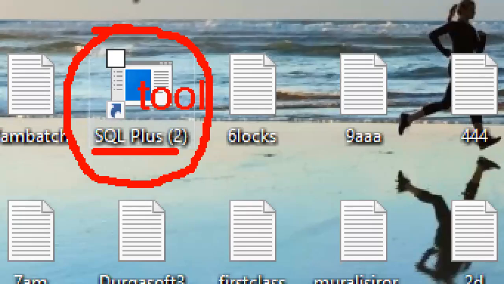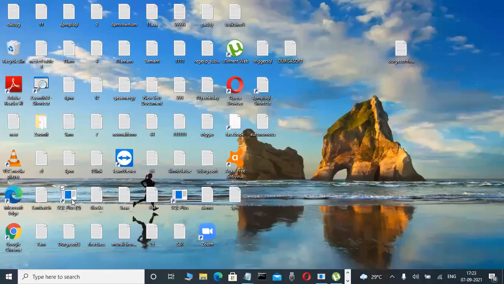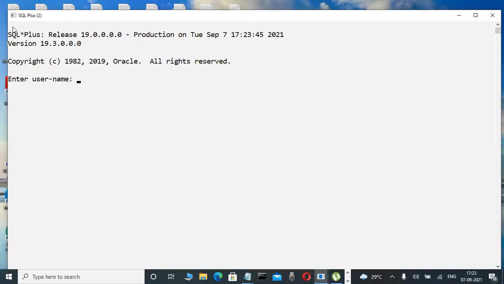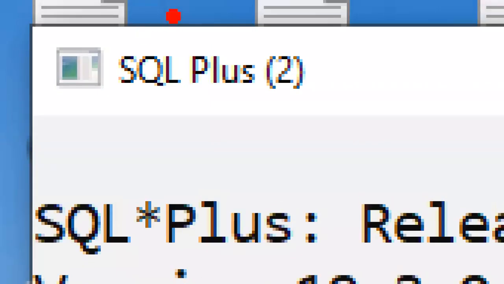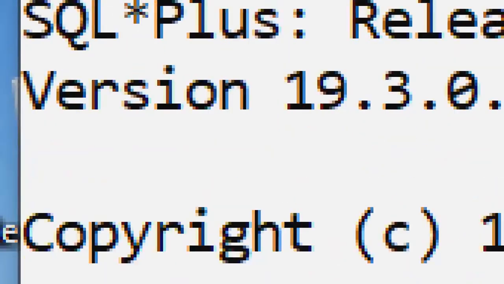This is a client tool. This is a query tool. Daily through this tool, we are interacting with the Oracle database. How, I will tell you today. Whenever we install Oracle software, automatically a tool is created, that is SQL Plus, the default tool. In the future, Toad is a tool, SQL Developer is a tool, SQL Navigator is a tool. I will tell you, but the default tool is SQL Plus.